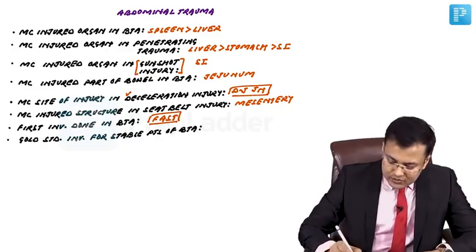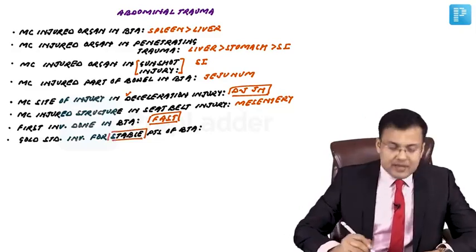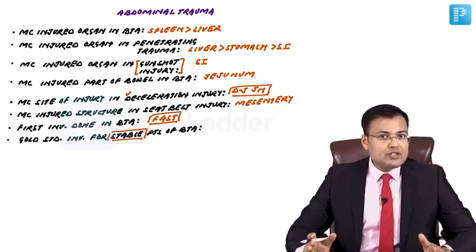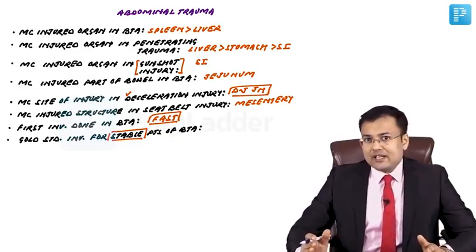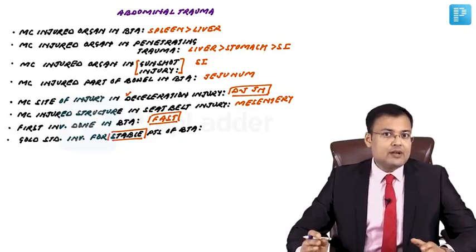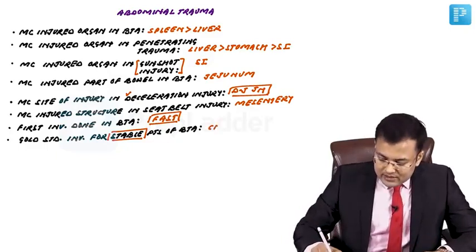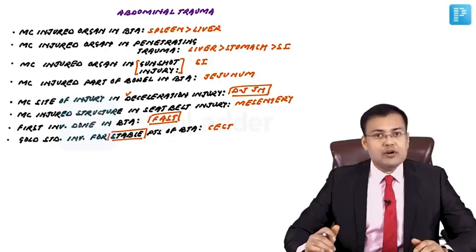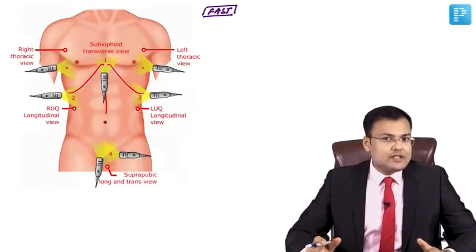So CECT is only performed in stable patients. So what's the gold standard investigation for stable patients of blunt trauma abdomen? This is CECT. These are the important one-liner questions. So let's first discuss FAST.